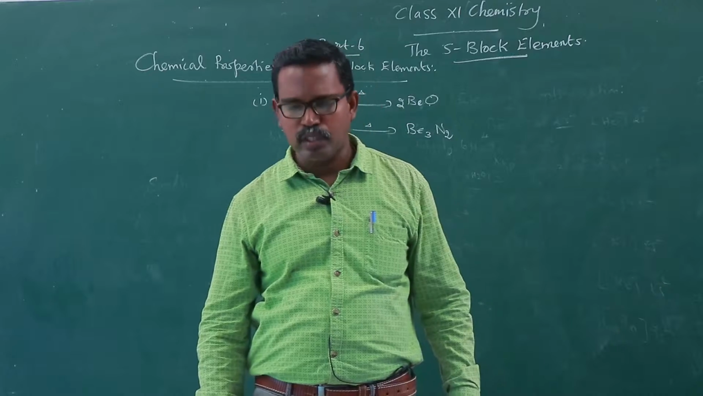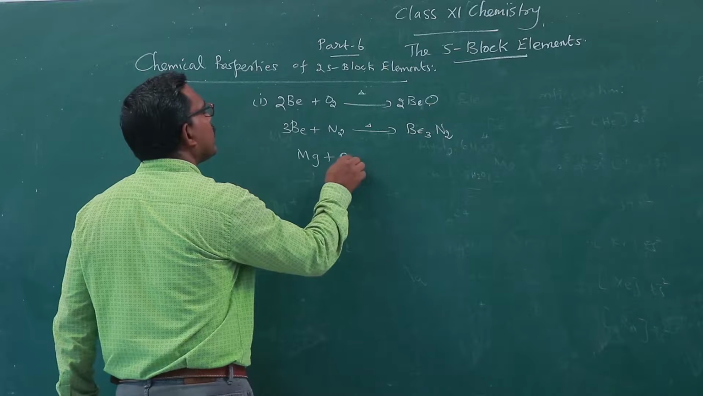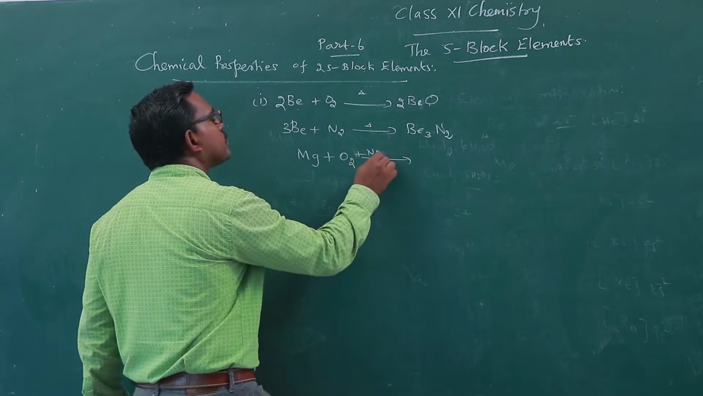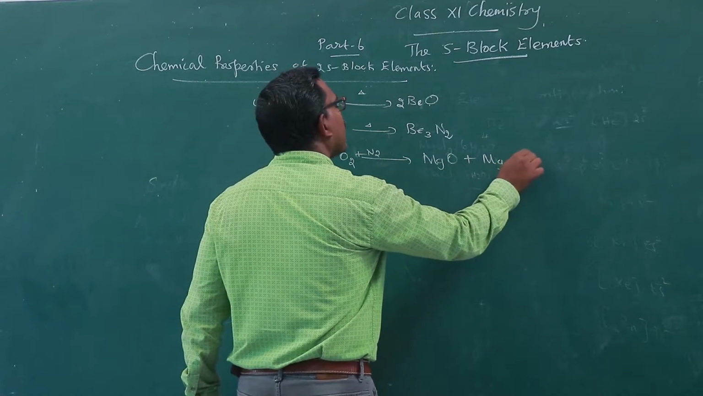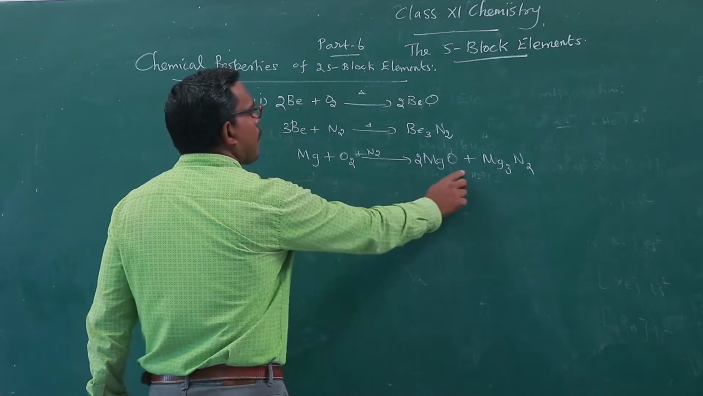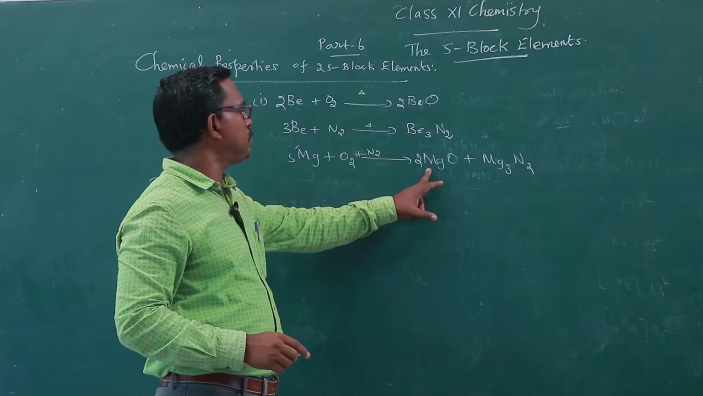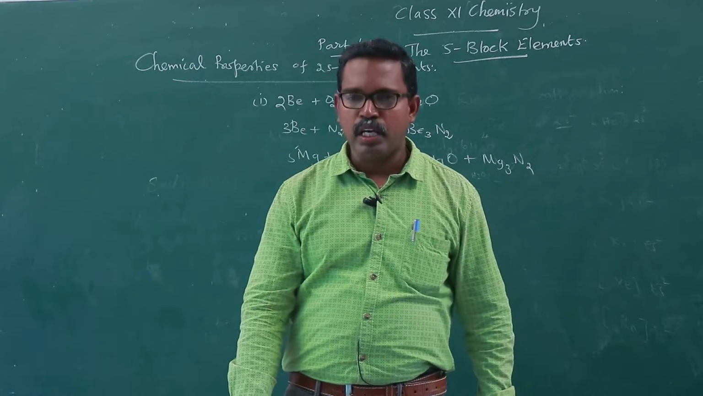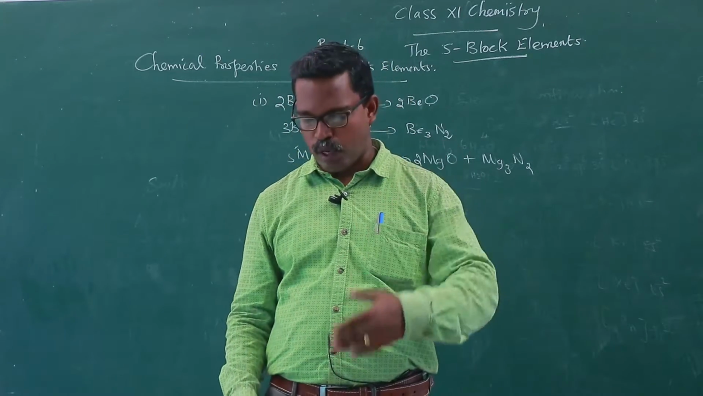Magnesium on reaction with air, which consists of oxygen and nitrogen, gives magnesium oxide and magnesium nitride. Magnesium reacts with oxygen to give magnesium oxide and magnesium nitride. The reactivity towards air or oxygen increases down the group.